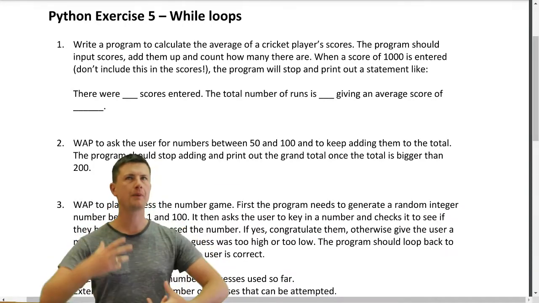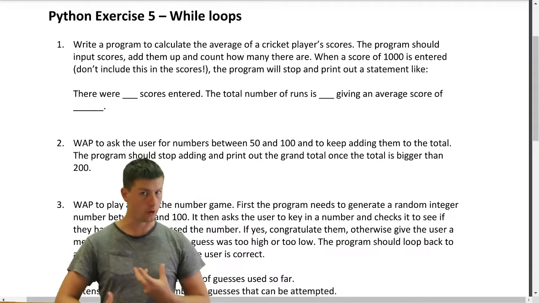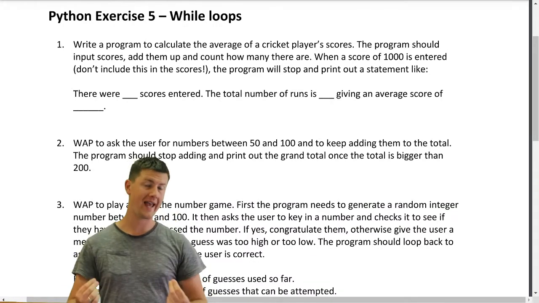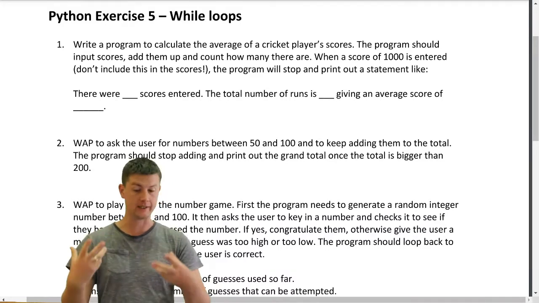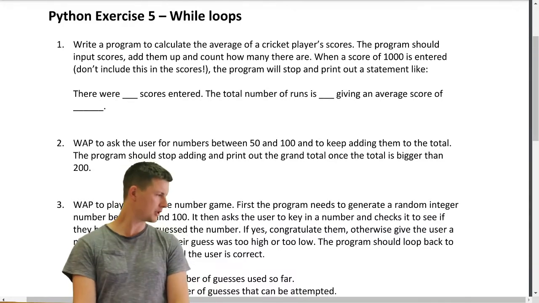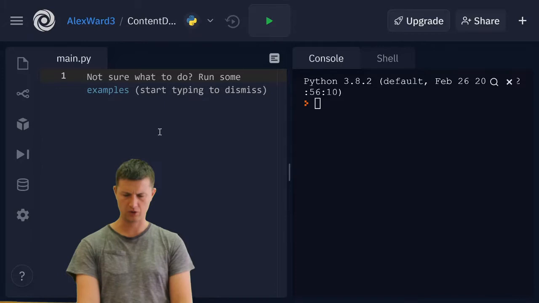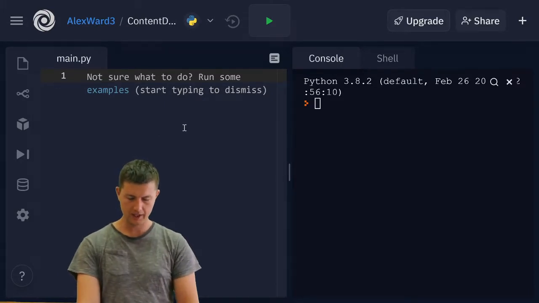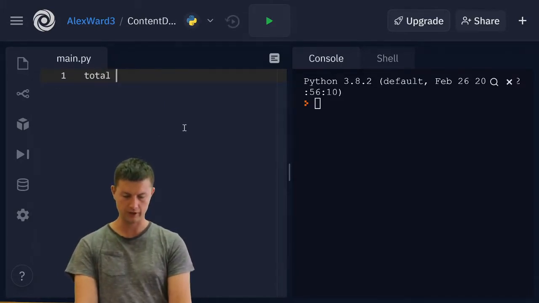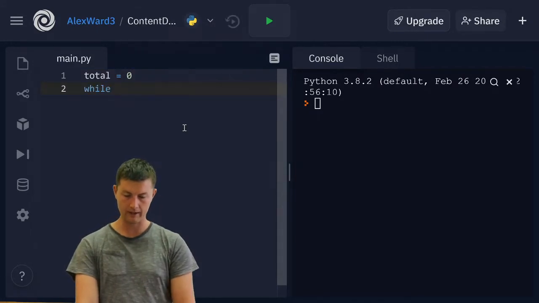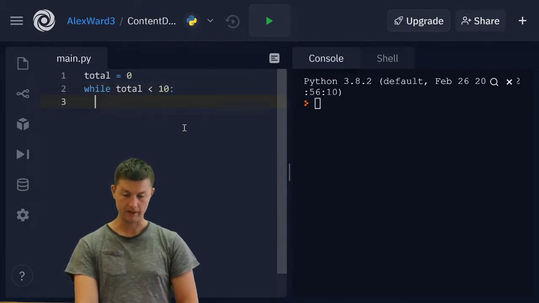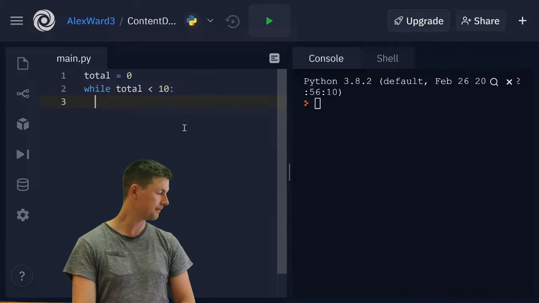A while loop is a loop that will go as long as the if statement in that while loop is true. Let me show you one just straight off the bat before we even look at these questions. If I say total equals 0, and then I say while total is less than 10, print total.